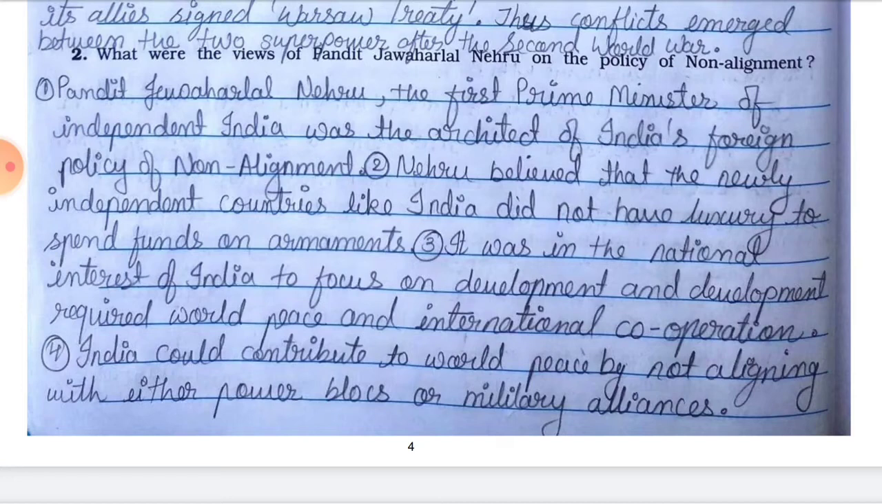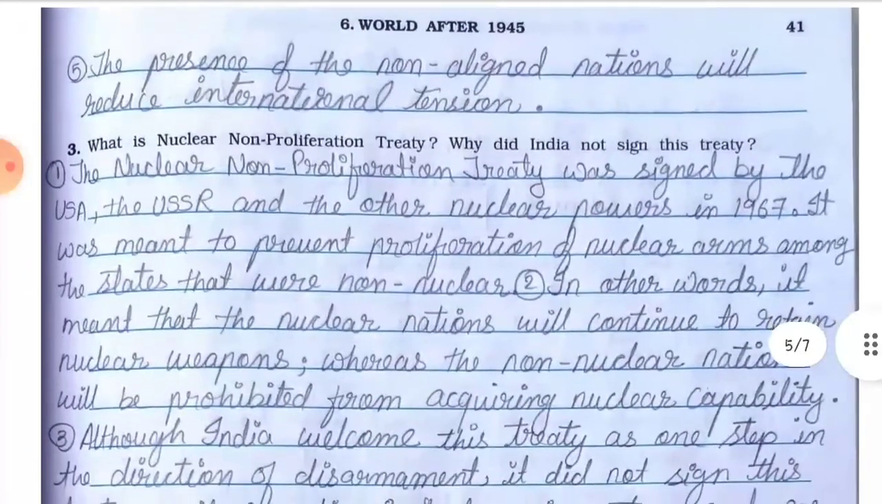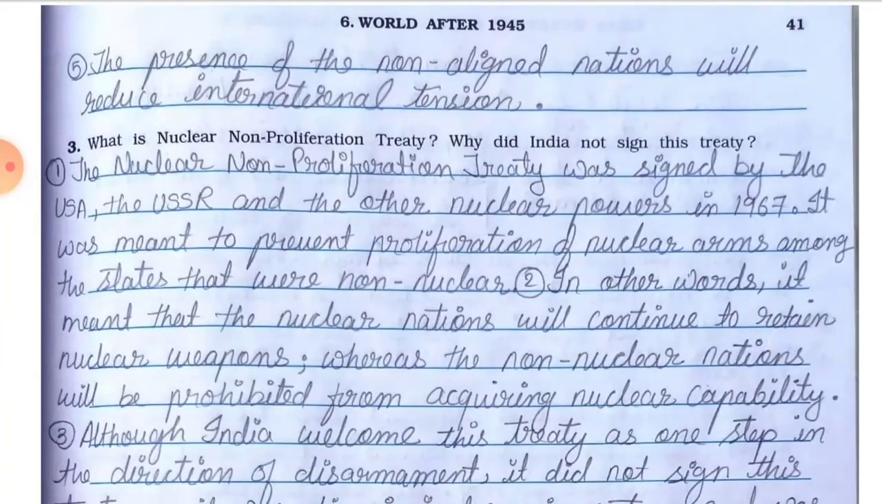Point number 2. Nehru believed that newly independent countries like India did not have the luxury to spend funds on armaments. Point number 3. It was in the national interest of India to focus on development, and development required world peace and international cooperation. Point number 4. India could contribute to world peace by not aligning with either power bloc or military alliances. Point number 5. The presence of non-aligned nations will reduce international tension.